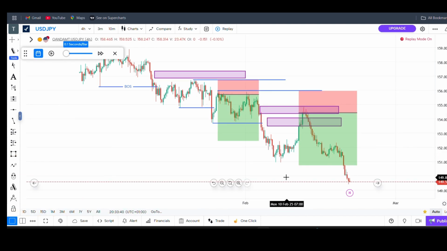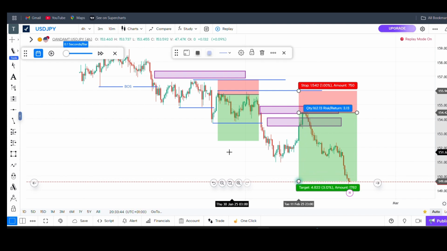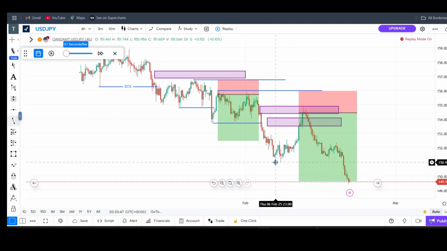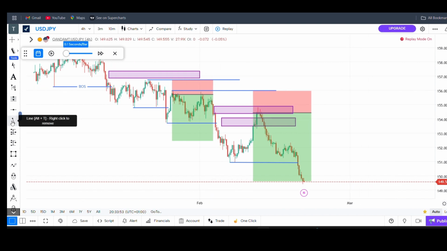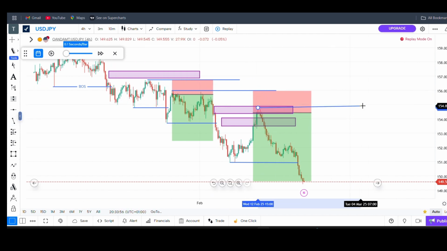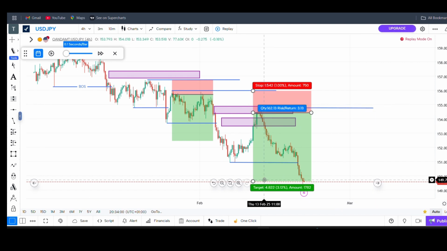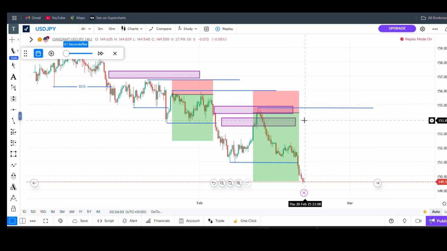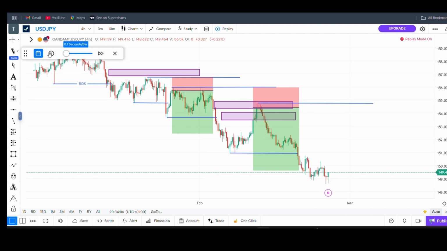Boom. We have TP again. So 2 TP for now, ratio 3. So here is going to be our change of character now. Presently, this swing high, and it's going to be our entry after this breakout. So I want to see the market reverse, to pull back. So we are going.